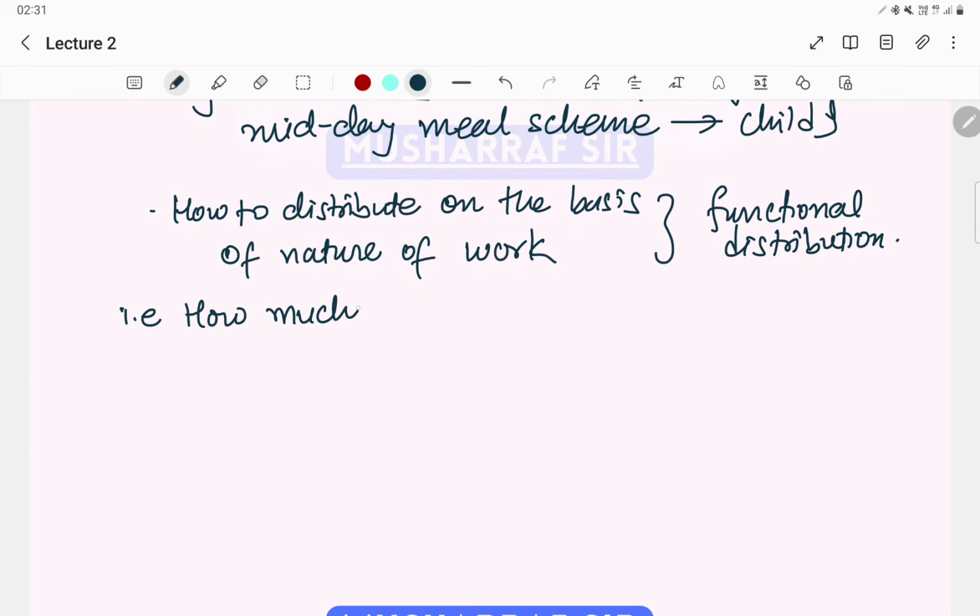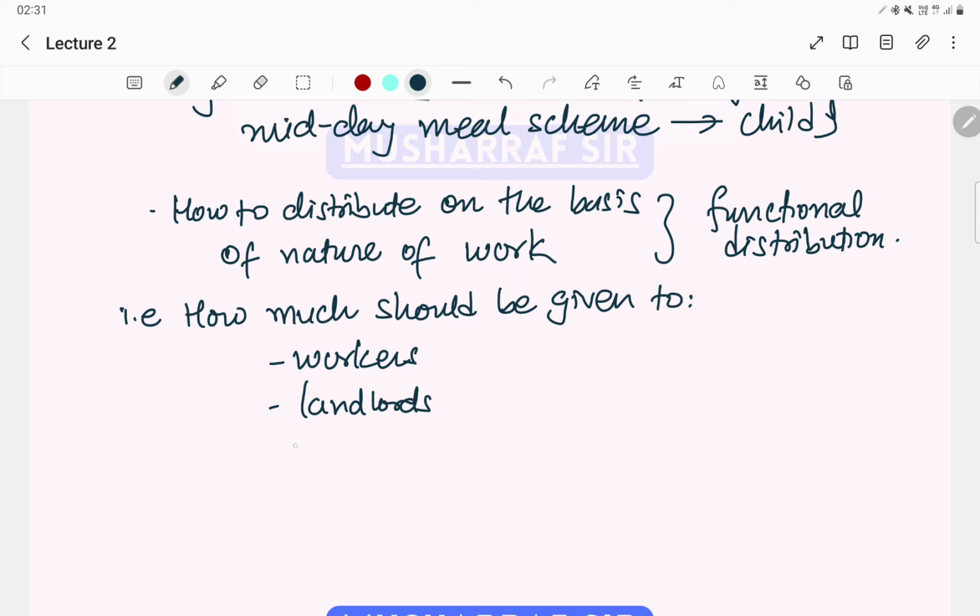That is how much should be given to workers, landlords, entrepreneurs, capitalists who are earning on interest, entrepreneurs, profit earners, capitalist, interest earners, right? Workers and landlord. So this will be functional distribution.